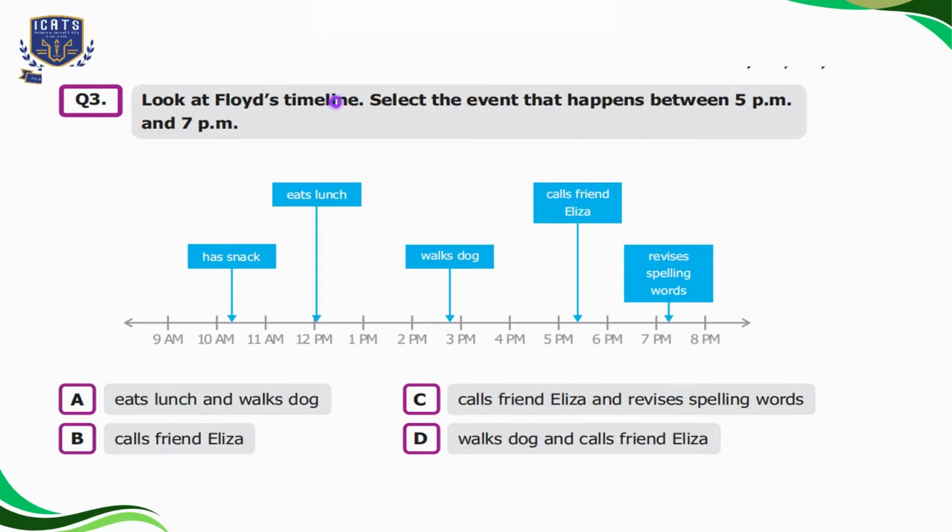Question number 3: look at Floyd's timetable. Select the event that happens between 5 p.m. and 7 p.m. Option A is eats lunch and walks dog. Option B is calls friend Eliza. Option C is calls friend Eliza and revises spelling words. Option D is walks dog and calls friend Eliza. So here, if we look at 5 p.m. and 7 p.m., there is only one event between this time limit, that is calls friend Eliza. So we will select option B here.